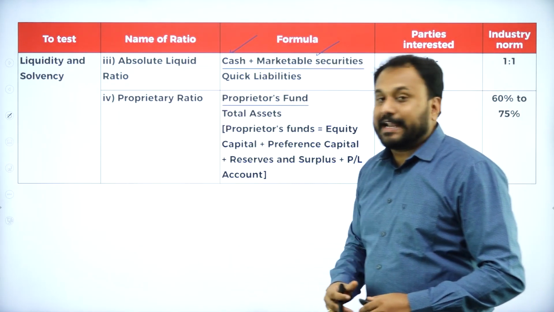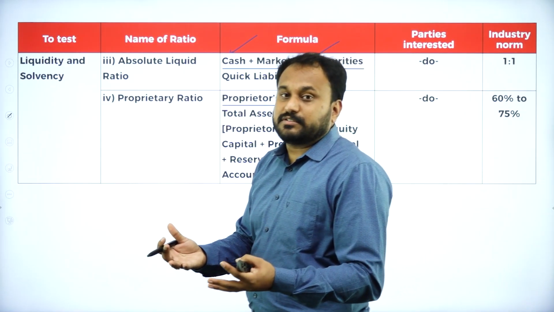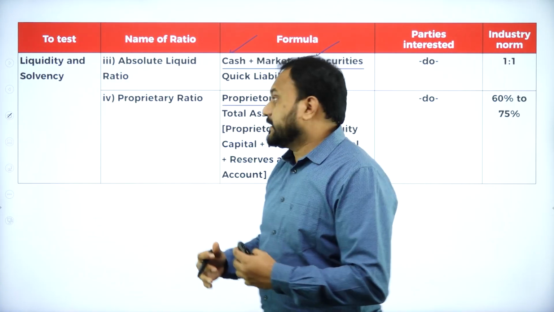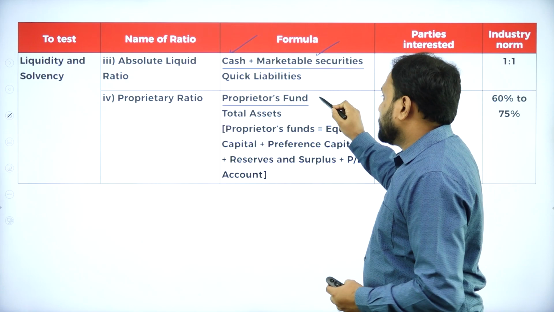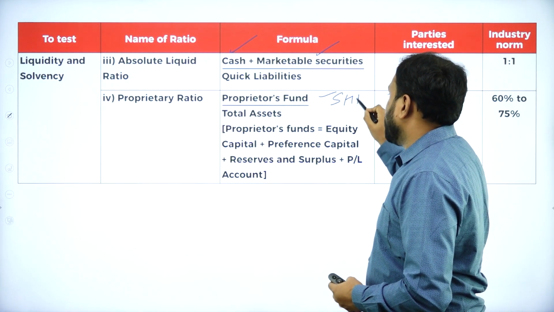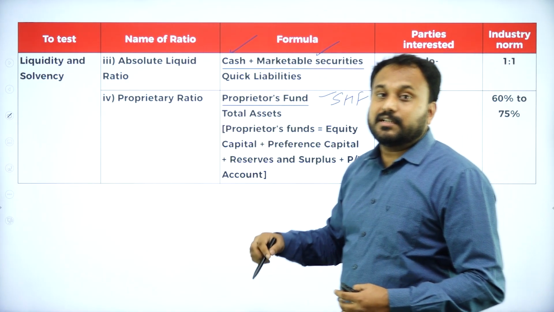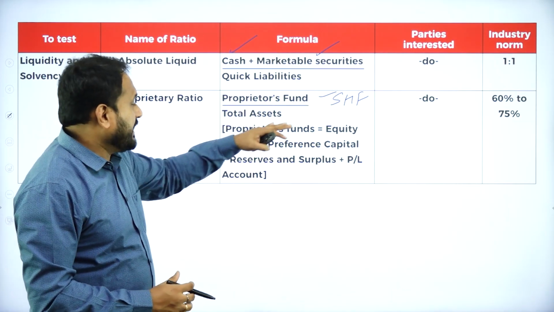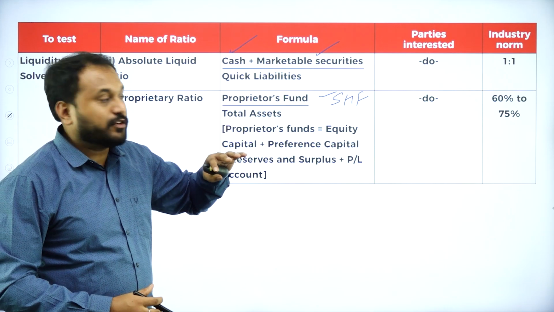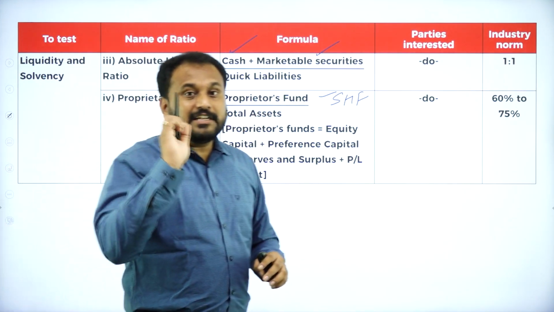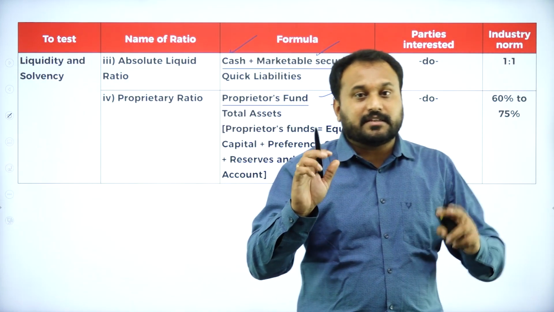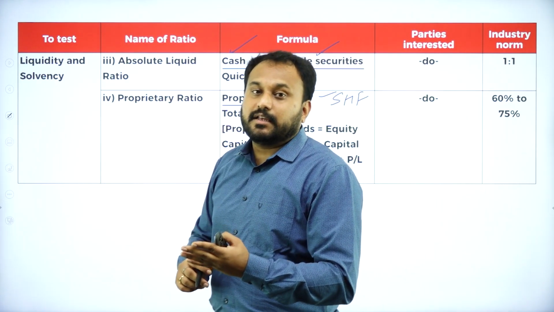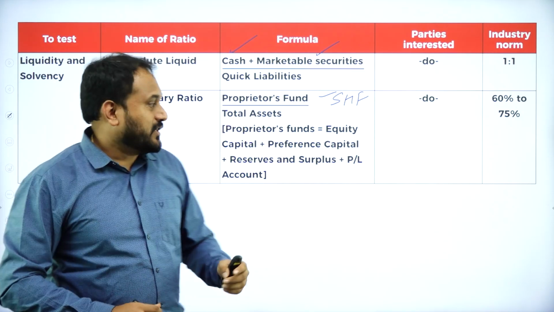Next we have the proprietor ratio. Now proprietor, who is the person? The shareholder is the first person who actually started the company. So proprietor fund, that is shareholders fund, divided by total assets. When I say total assets, you need to understand, if in the problem you have preliminary expenses, please take this: preliminary expenses you are supposed to subtract from the total assets. That is what you are supposed to do.